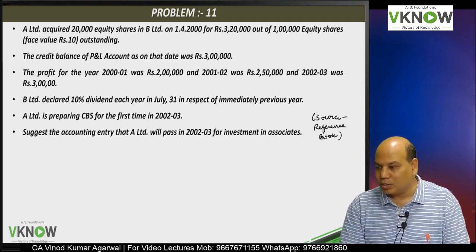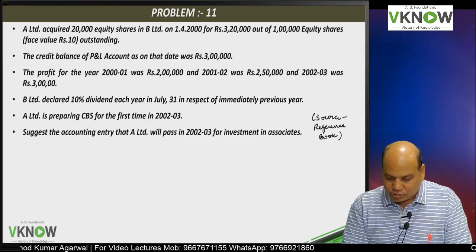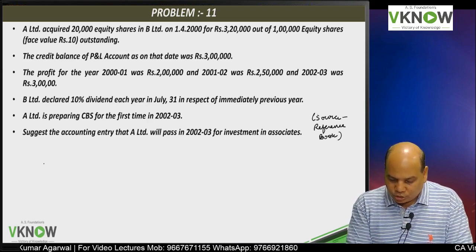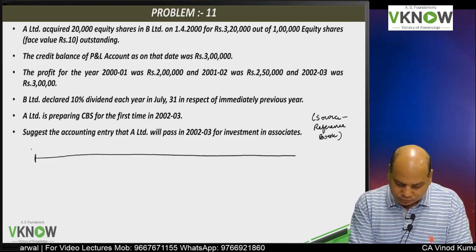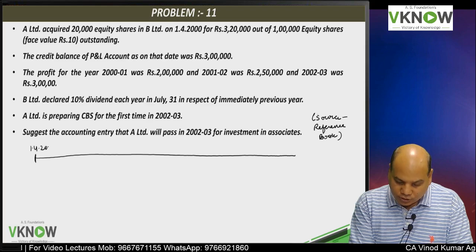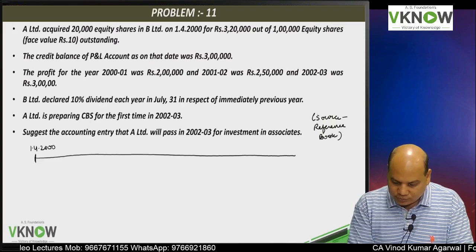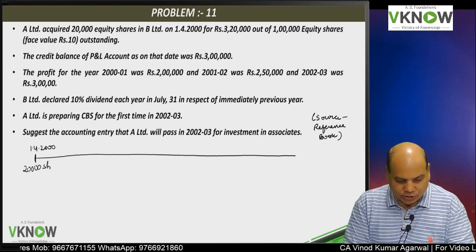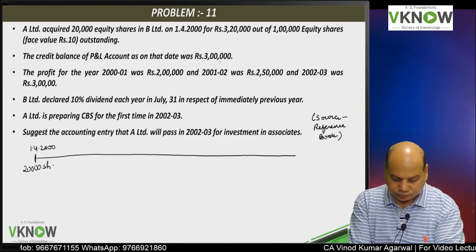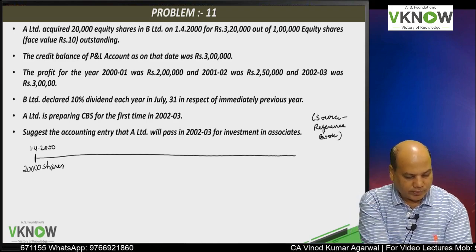A Limited acquired 20,000 equity shares in B Limited on 1/4/2000. 20,000 shares acquired.